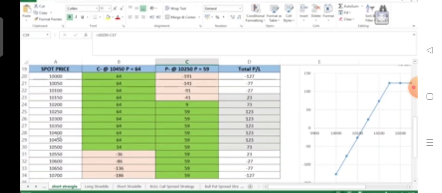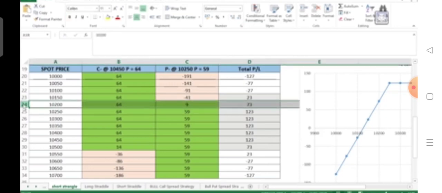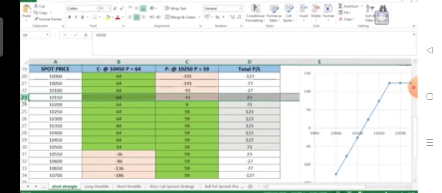We can have a look at the detailed calculation over here in this table. If the spot prices are these at the time of expiry, in the different scenarios, as we can see here, the profit is generated only if the price remains between this range, that is 10,150 to 10,500.